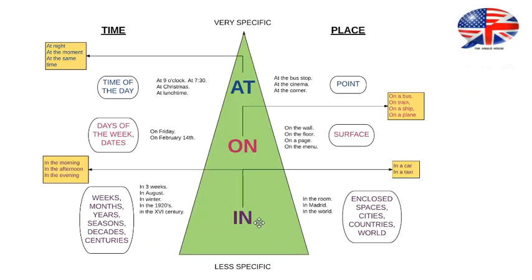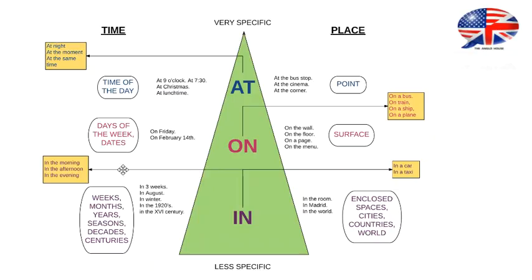This means that when we use the preposition in talking about time, we use it to talk about weeks, months, years, seasons, decades, centuries, okay? So any span of time from a week to above, okay? A week or more. For example, in 3 weeks, I will go to Madrid. In August, I go on vacation. Okay? Here's some more examples.